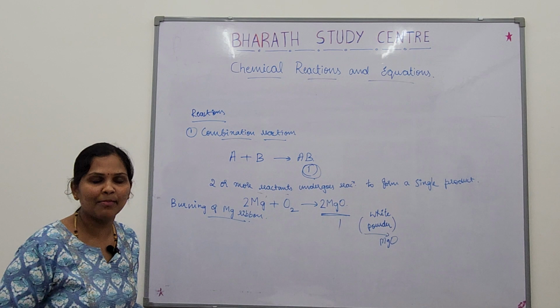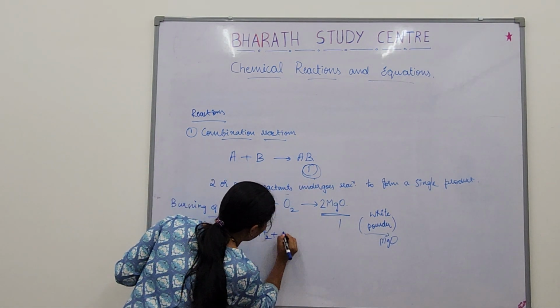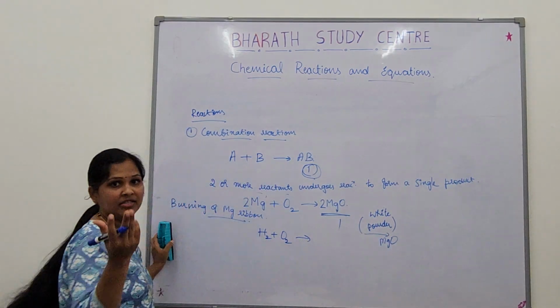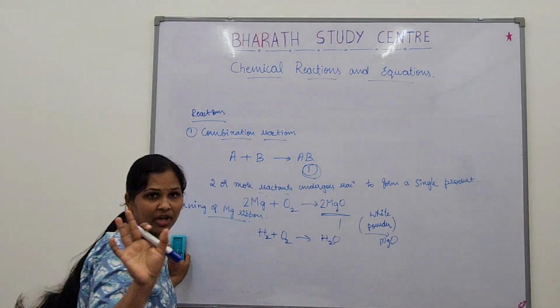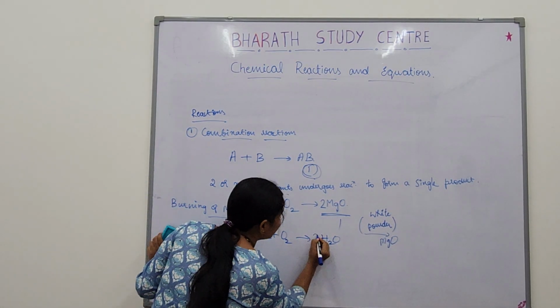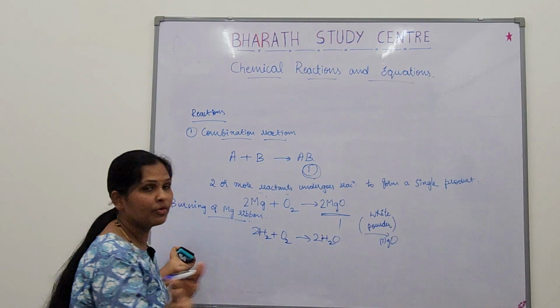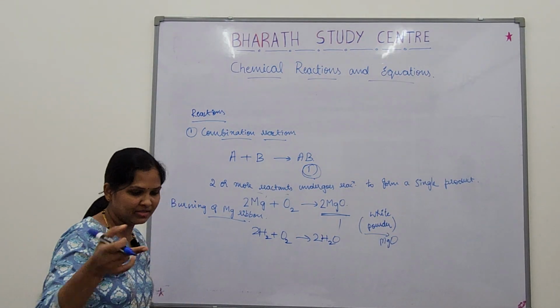Shall I give one more example of this combination reaction? Yes. Listen. Hydrogen and oxygen. You have already written this many times. It gives water. So this is also a combination reaction. Hydrogen, 2 are there. Oxygen, make it 2 and make it 2. This is how you balance a reaction. Shall I give one more reaction? Yes, one more.